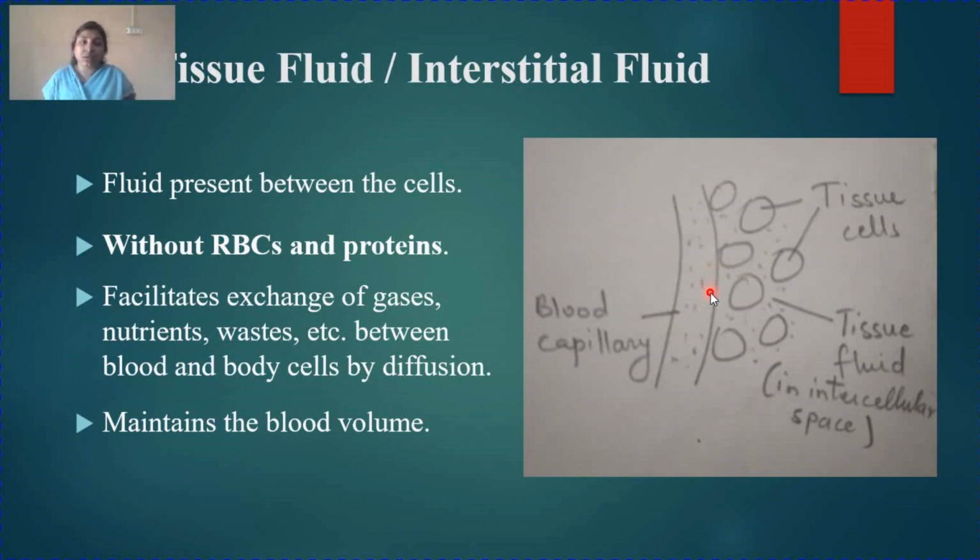They are rich in oxygen and nutrients. You can see the cells. These are the body cells, tissue cells. Some of them are in close contact with the blood capillary. You can see 1, 2 and 3 cells. These are in close contact with the blood capillary. So the nutrients can easily diffuse out into the tissue cell.